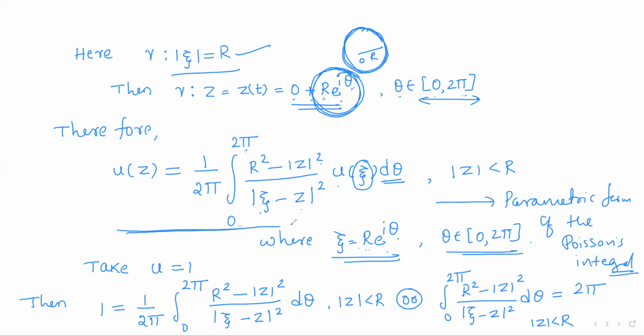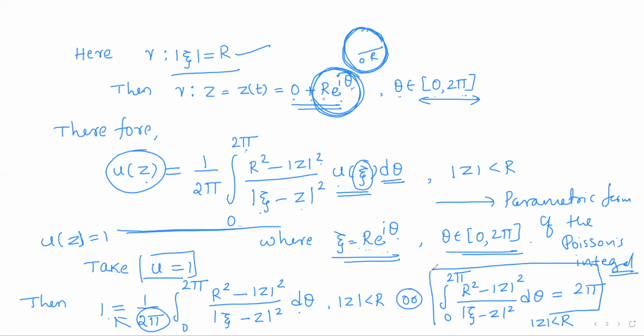Right? Now in this Poisson's integral, take u to be the constant function 1. That is, u is the function which maps all the points to 1 itself. So u of z is 1 for all the domain points. Then u of xi will be 1 and u of z will also be 1. So 1 will be equal to 1 by 2 pi integral r square minus modulus of z square by modulus of xi minus z whole square d theta, or cross multiplying 2 pi, you'll get the value of this integral is 2 pi.